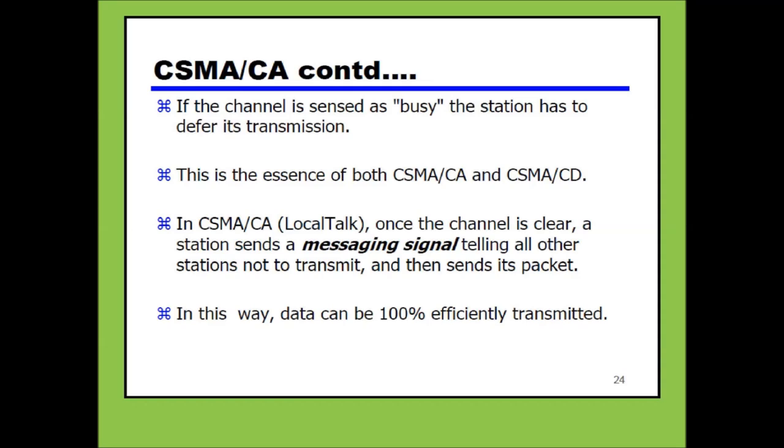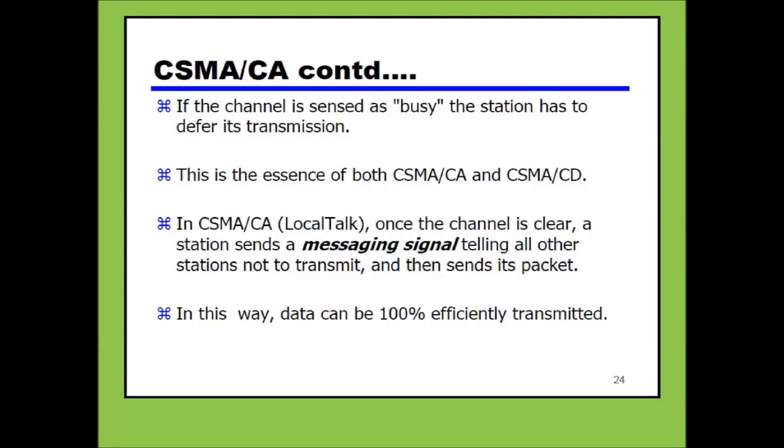In CSMA/CA, if the channel is sensed as busy, the station has to defer its transmission. This is the essence of both CSMA/CA and CSMA/CD. In CSMA/CA, as in LocalTalk, once the channel is clear, the station sends a signal telling all other stations not to transmit and then sends its packet. So this is a very important point.